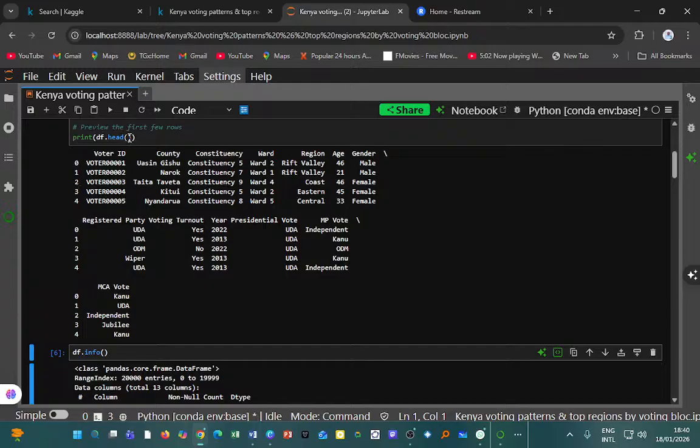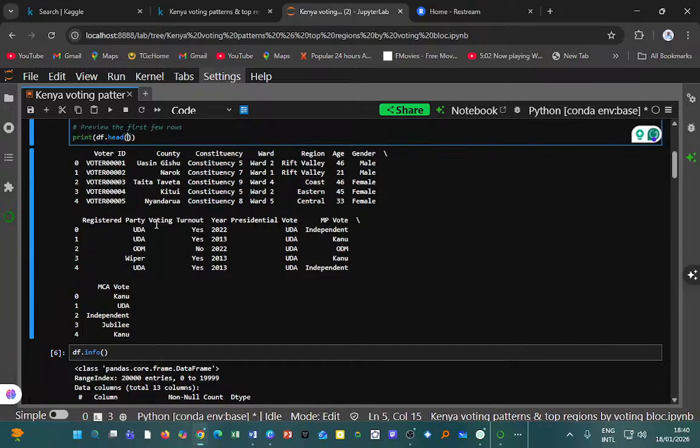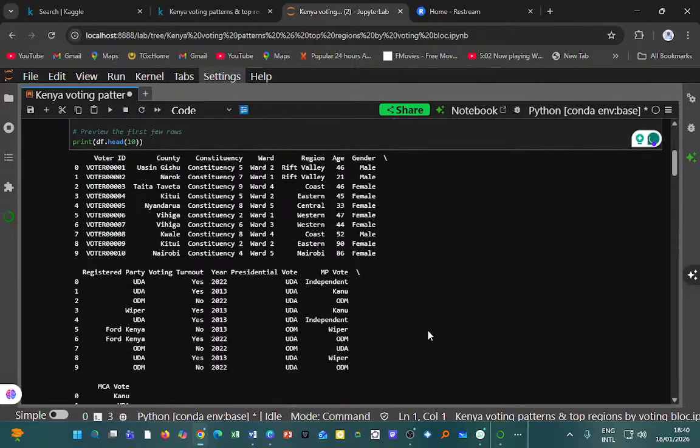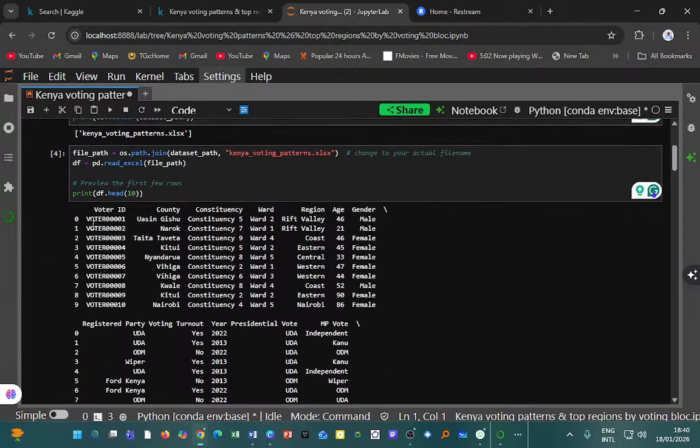I could say that I need the first 10 instead of the first 5, and you see that now I have a longer list, where I have the first 10 voters, voter 1 up to voter 10, and you see the counties. The sampling takes care of the counties. We have Uasin Gishu, Narok, Taita Taveta, Kitui, Nyandarua, Vihiga, etc. And we have the constituency, corresponding ward, region, age, gender, registered party, voting turnout.